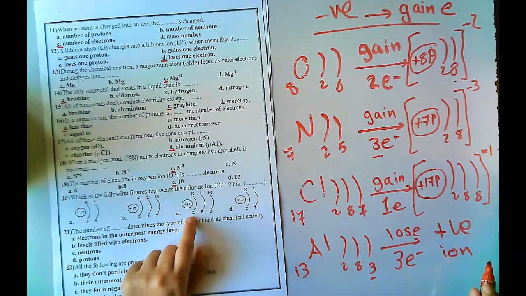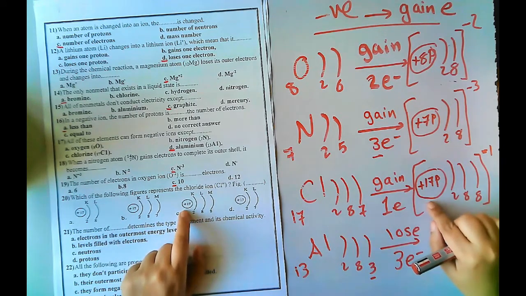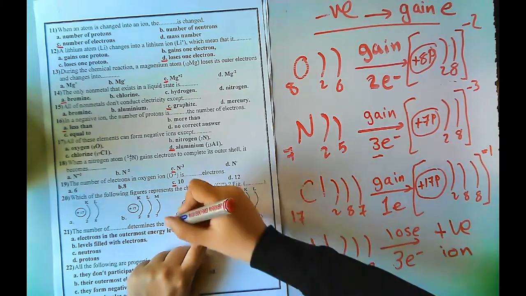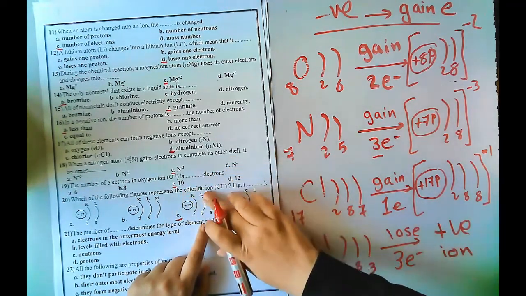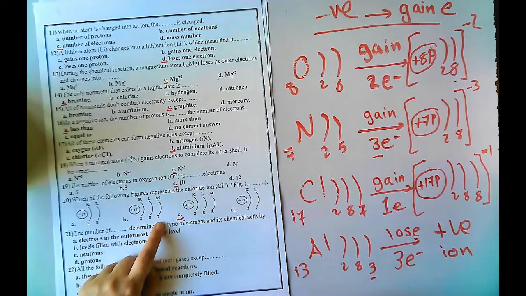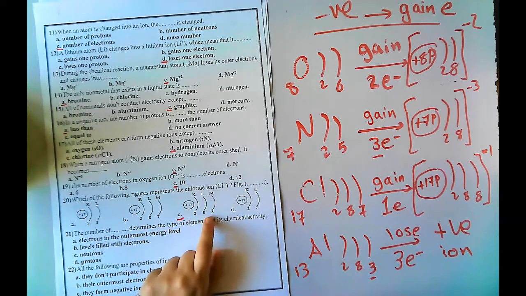I will choose this one, 2, 8, 8. I must make sure that it's positive 17, not 18 or anything else. The protons are the same, they will not change: positive 17. So this is the chlorine ion because it has 8. Here it's asking about the chlorine ion. But when it's asking about the atom, I will choose this 2, 8, 7. Here it's asking about the ion, so I will choose 2, 8, 8.